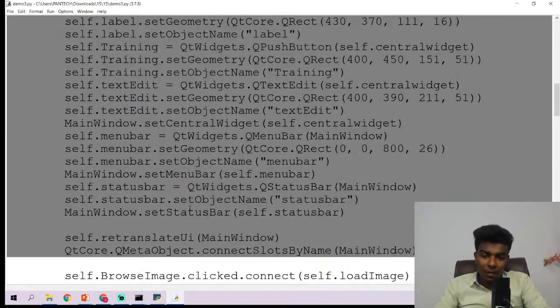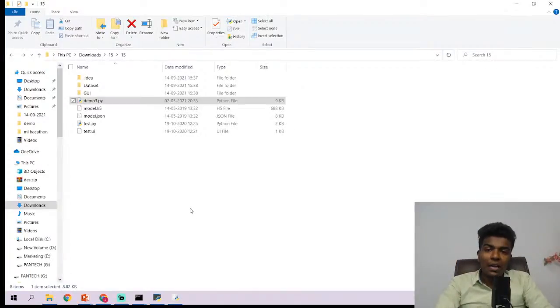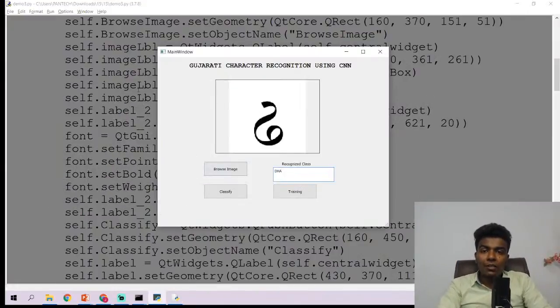This selected part is about creating the GUI, guys. What is the size of this main window, what is the size of this Gujarati text, what is the font size and the font, and where it should be present. What is the size of this image label and where it should be present in the complete figure. What is the button size, where it should be present, what text needs to be present in the button, and what is the font of that text. The same goes for the classify button and the training button: where it is located and what text needs to be present in the button.